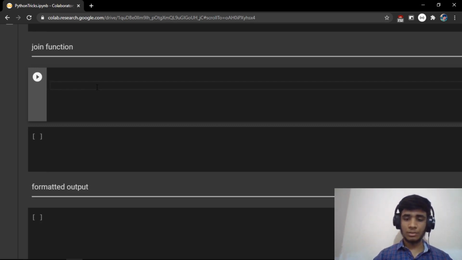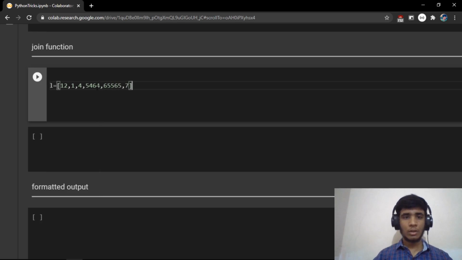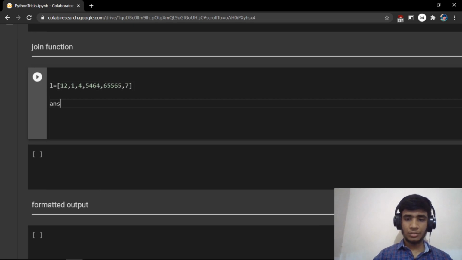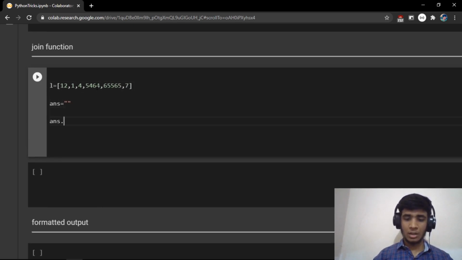Let's say I have something like a list of numbers, say 1 comma, and I'm going to insert some random numbers. Now what if I want to join these things and create a new string? Then I say answer, and I will initialize it with an empty string, and I say answer dot join of. If you look into the documentation of join, it takes an iterable, which can be a list, or a string, or a tuple, etc.